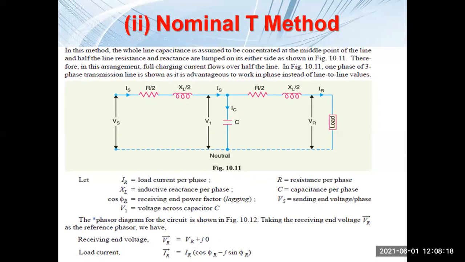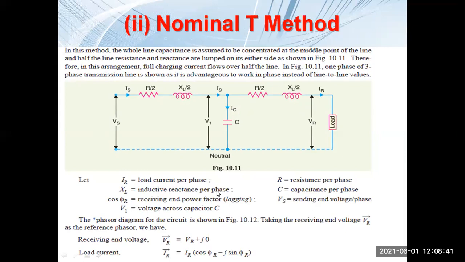Then this is your VS, IS, and this is your VR, the receiving end voltage, and IR, the receiving end current. Okay, circuit diagram is clear, so I can proceed. Should I draw on the board? Yes, sir. Clear.